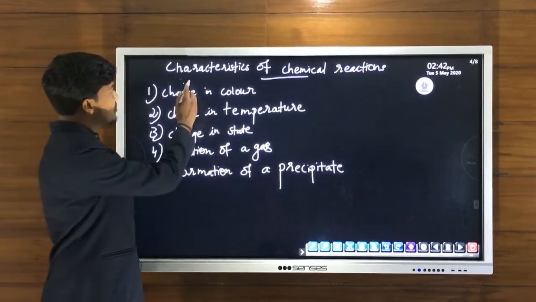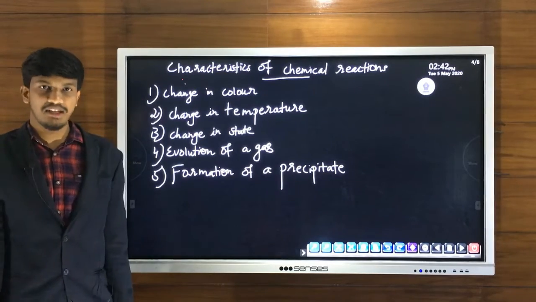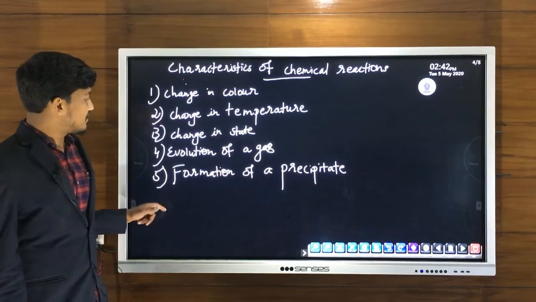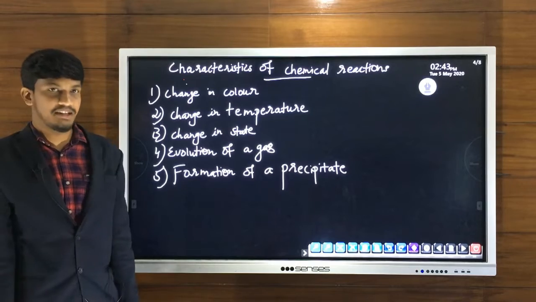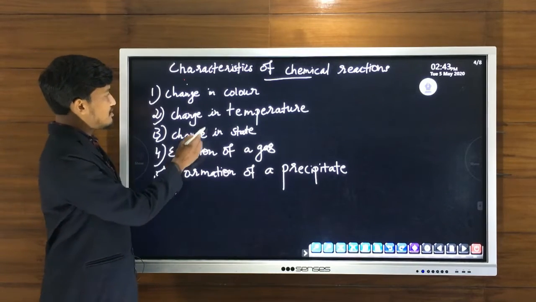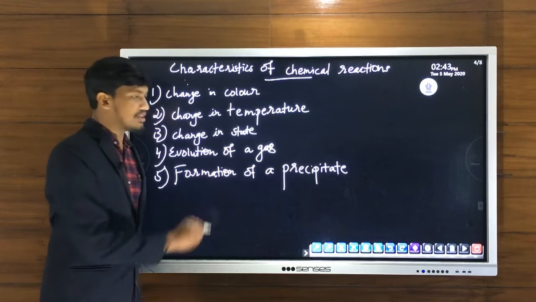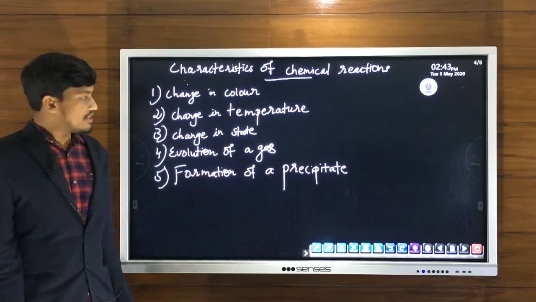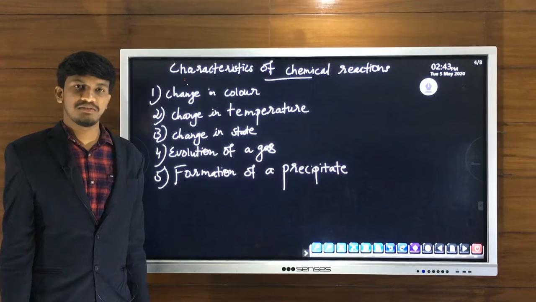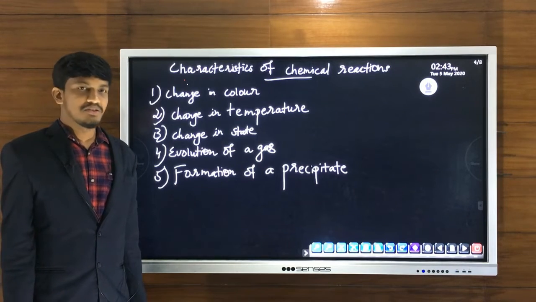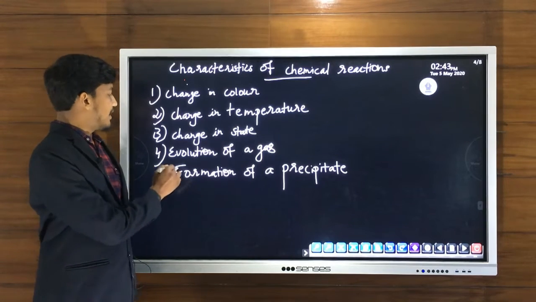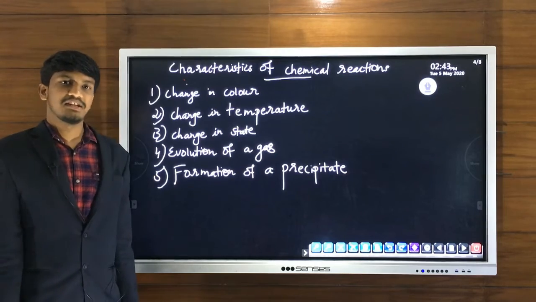Then we have learned about characteristics of chemical reactions in detail. These are the 5 characteristics that take place during a chemical reaction. That is, change in color, change in temperature, change in state, evolution of a gas, and formation of a precipitate. So these are the changes that we can observe during a chemical reaction. We have discussed all these 5 points in detail.